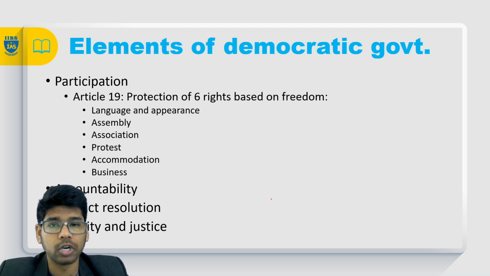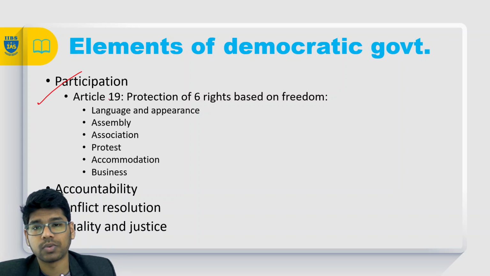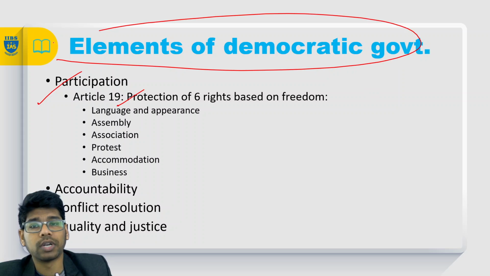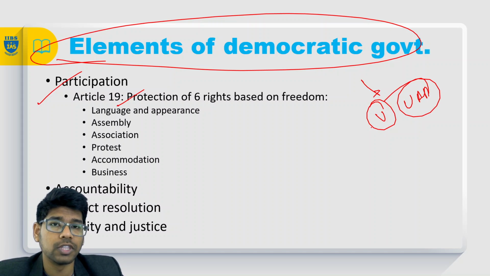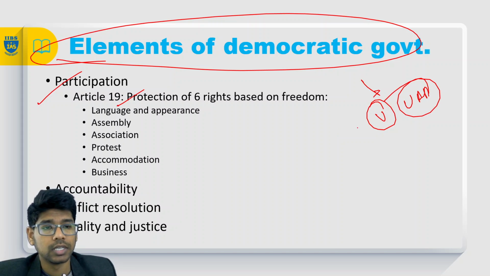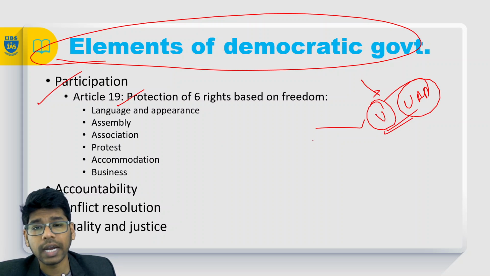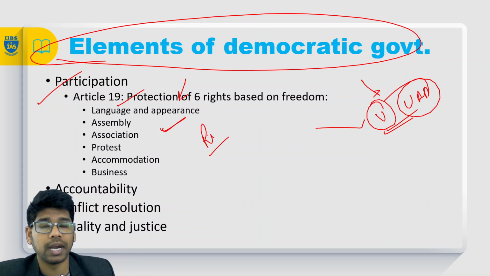Right, the key elements of democratic government. The first one is participation. The people's participation is as per Article 19, right? In the elements of democratic government, the people participate by voting, through universal adult franchise. India has given universal adult franchise to all the people. So that is the right to vote. Other than that, we can participate through the right to protest against the government, and the right to raise your voice against the government, right?